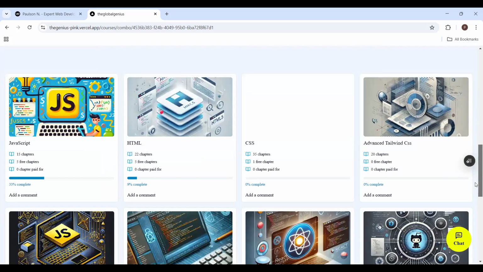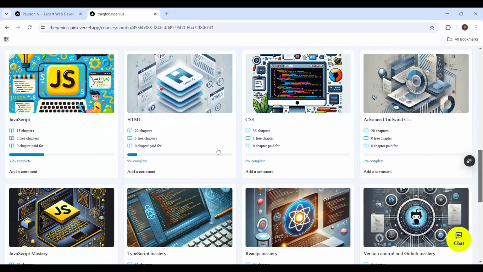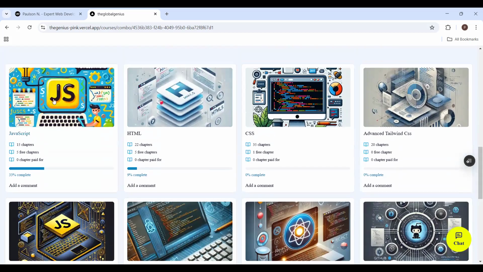Okay, so these are the courses that are part of this package. So I can just select one of them. Let's say I take JavaScript. I have completed 3% of this particular course. It has 15 chapters. I have 5 free chapters, and I have not paid for any. That means I have not paid any money for this course, but I can actually view the free chapters.